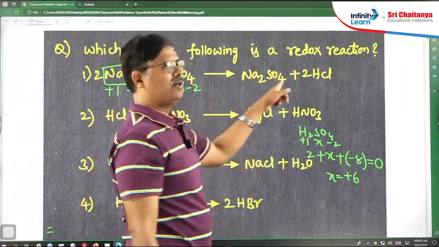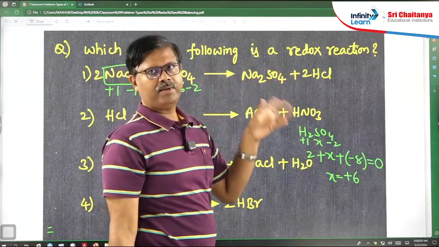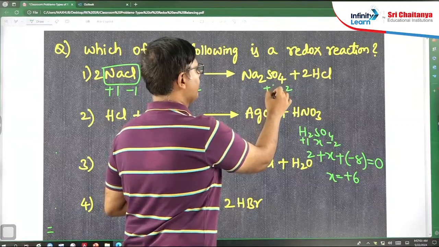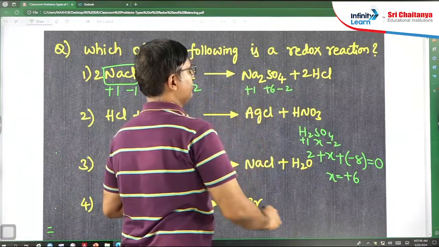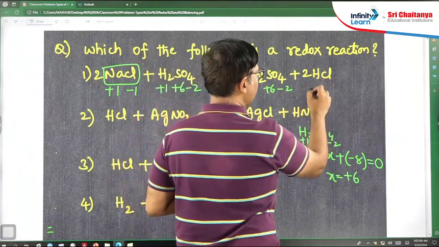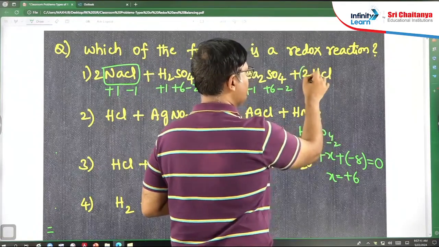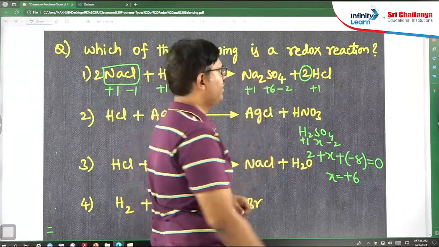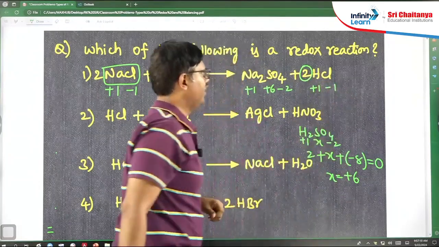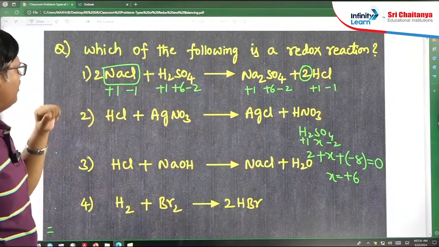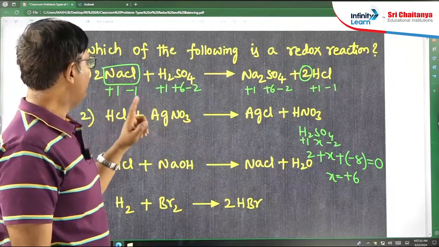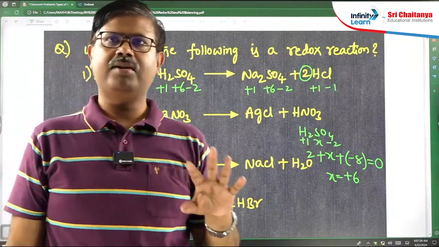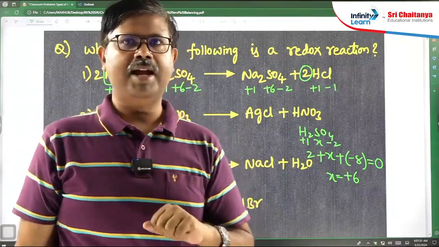Similarly, again SO4 is there. When SO4 is there, the same oxidation states will be there. Oxygen -2, and the same way sulfur +6. Sodium is +1, a group 1 element. Hydrogen +1. Don't focus on the numbers in front; they are useless for finding oxidation states. Focus only on the compound. Hydrogen +1, chlorine -1. Now, is any oxidation state changing? Sodium no change, chlorine no change, sulfur no change, hydrogen no change. So no one is changing their oxidation state, so it is not a redox reaction.